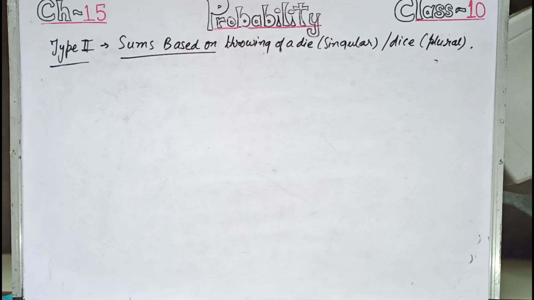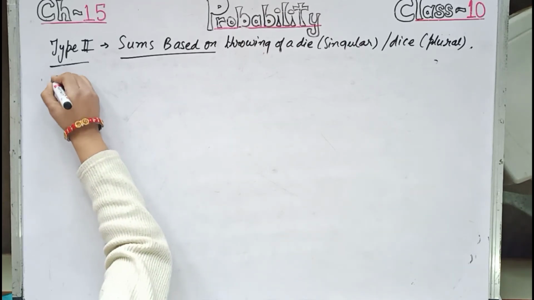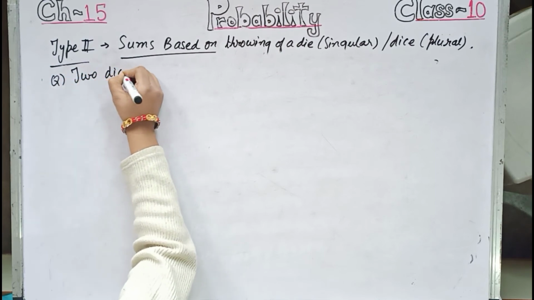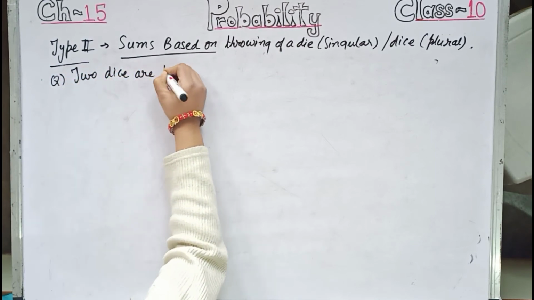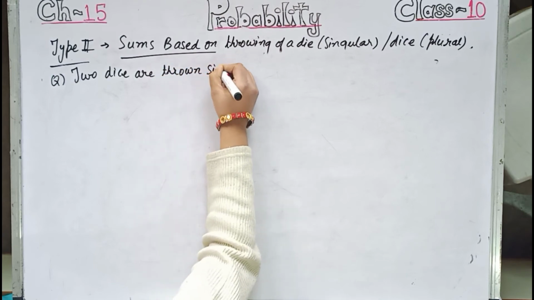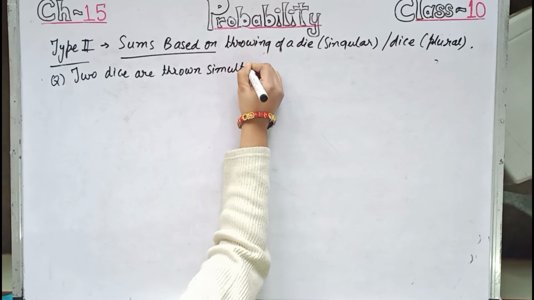Remember the table which I made for throwing of 2 dice. So the question is, 2 dice are thrown simultaneously.